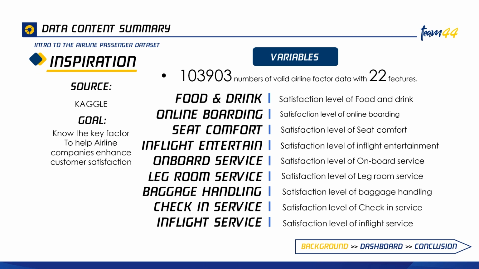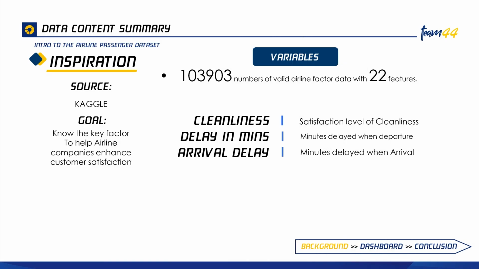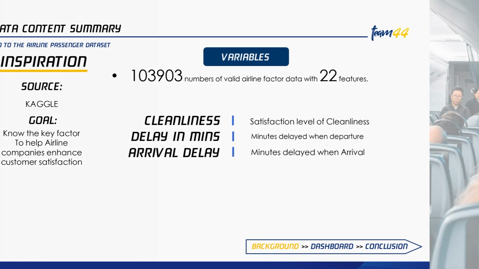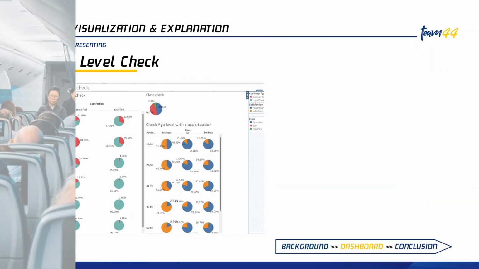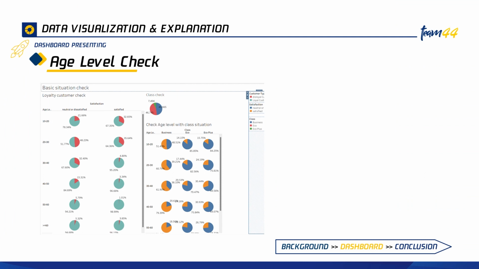This is the second page of the 22 features, which includes food and drinks through the in-flight service. And this is the last part of the 22 features, including flight cleanliness through the arrival delay. In the next part, I will hand this over to my colleagues. So next slide, please.